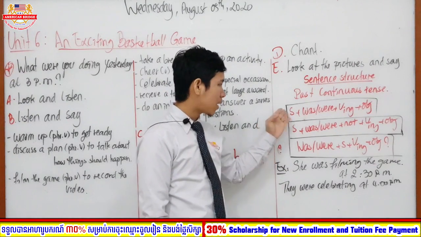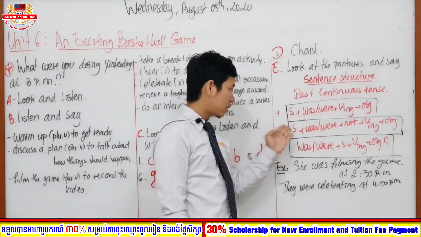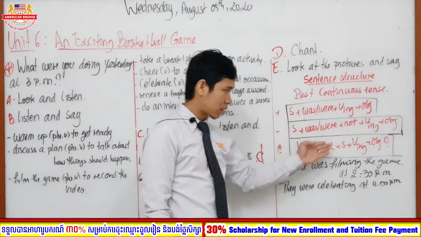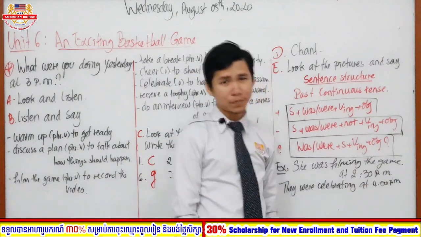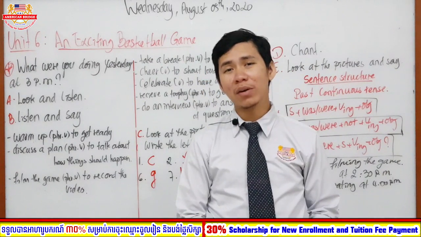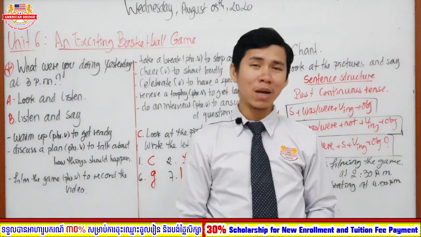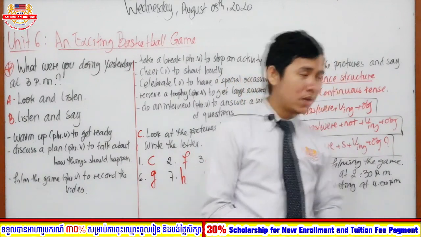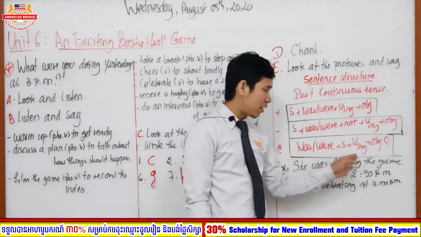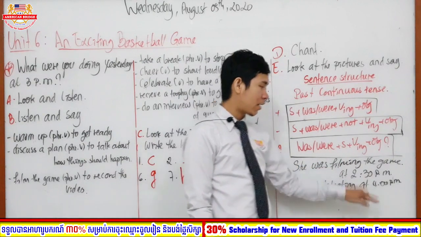In positive, subject plus was plus verb plus ing plus object. Okay, negative, subject plus was plus not plus verb plus ing plus object, and question, was plus subject plus verb plus ing plus object, question mark. And especially, I believe that everyone has already learned about this lesson in our grammar class, right? So I believe that it might be very easy for all of you. Okay. So in here, I am also giving you two examples. She was filming the game at 2:30 p.m. They were celebrating at 4 p.m.